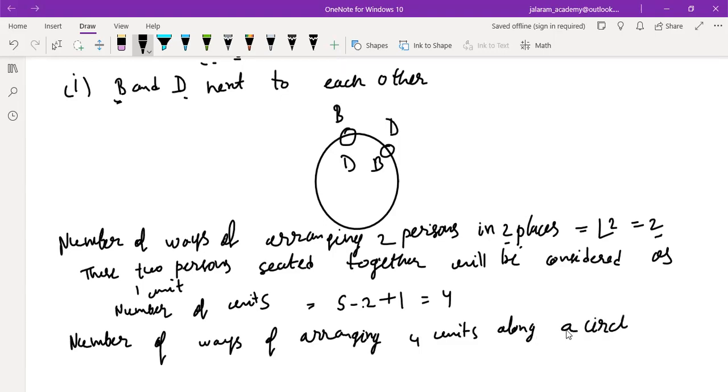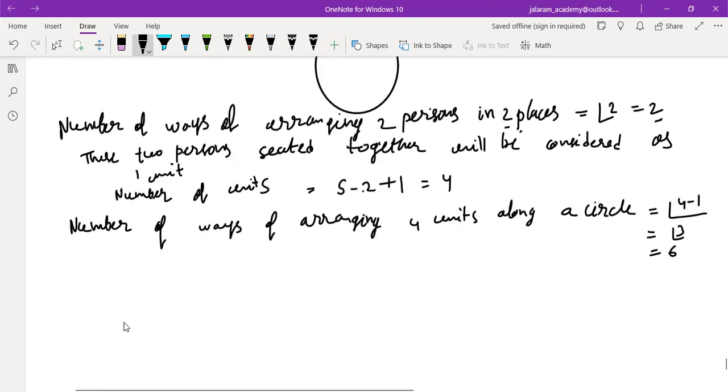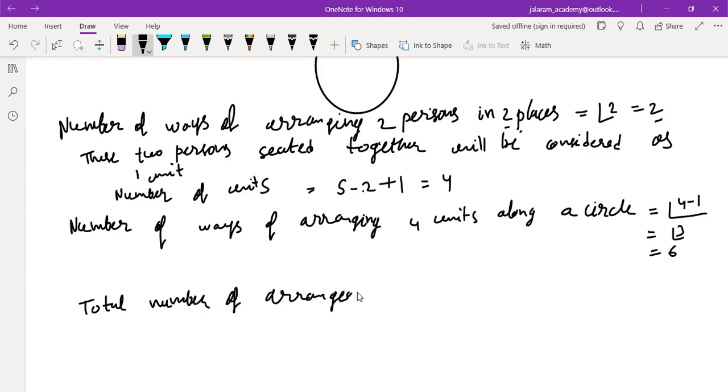How many units are there? 4. And how to arrange them along a circle? Factorial 4 minus 1, that is factorial 3. So it is 6. And 2 ways are there to arrange D and B. Now this and this are done simultaneously, so we will use the principle of multiplication and multiply them to find the total number of arrangements. Understood, everyone?